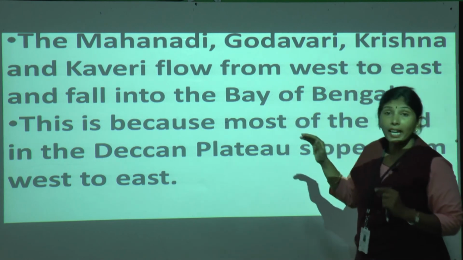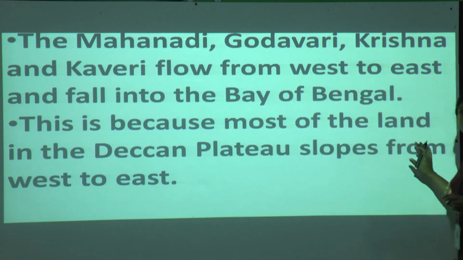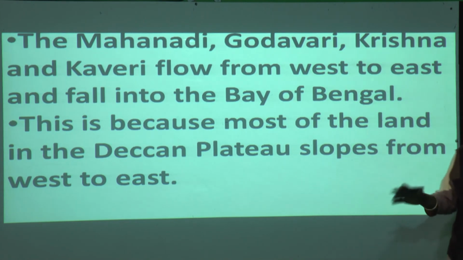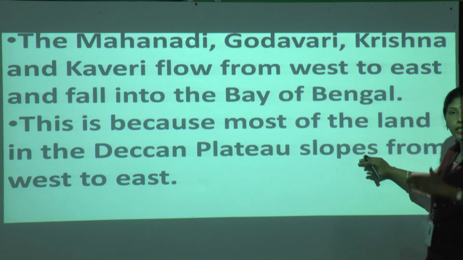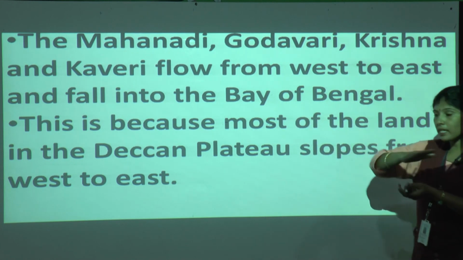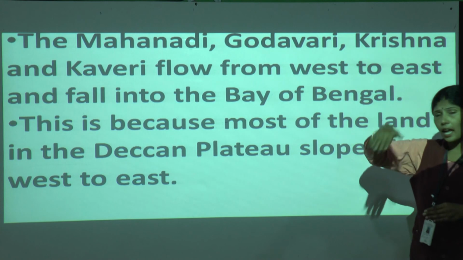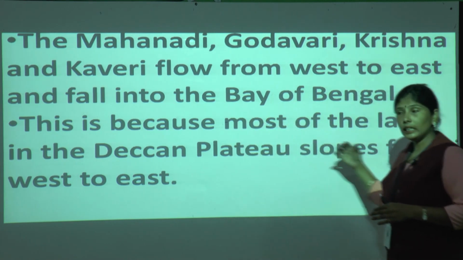Why is it like this? This is because most of the land, the southern land in the Deccan Plateau, slopes from west to east. It is a slope, it is not flat. Flat means it is level. So the rivers flow from west to east.